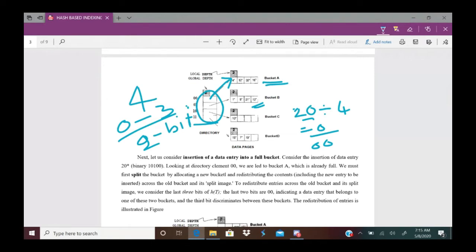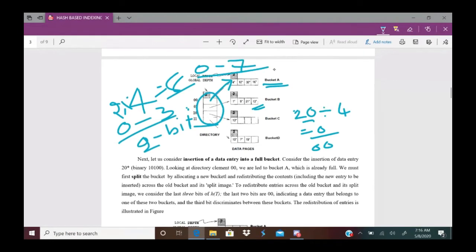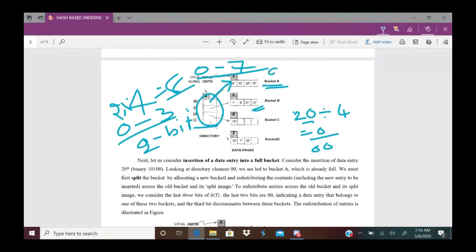Double the directory means 2 into 4, which is 8. 8 directory pointers means they are represented with numbers 0 to 7. In binary, 0 is represented with 000, and 1 is represented with 001. Similarly, 7 is represented with 111. That's it.